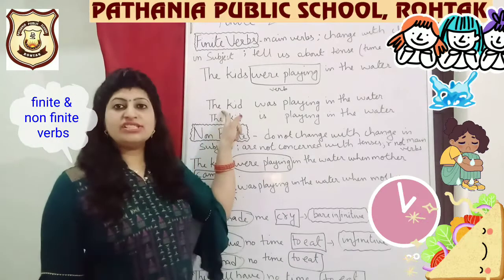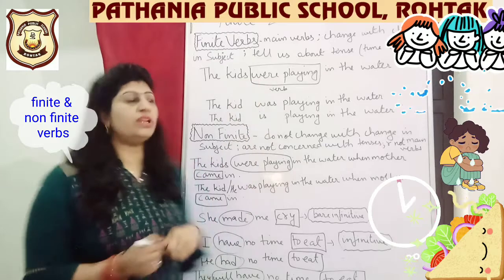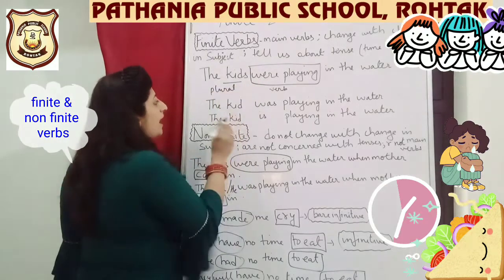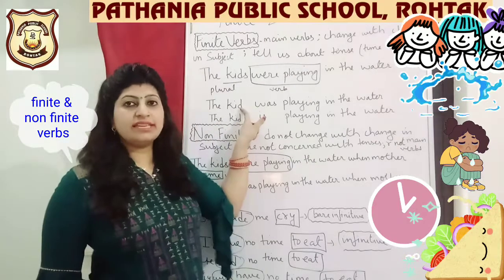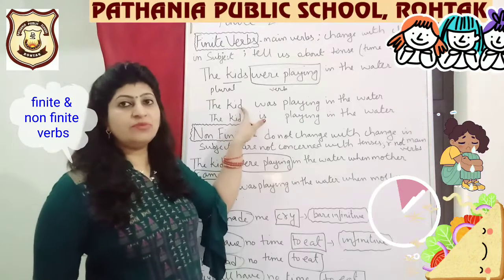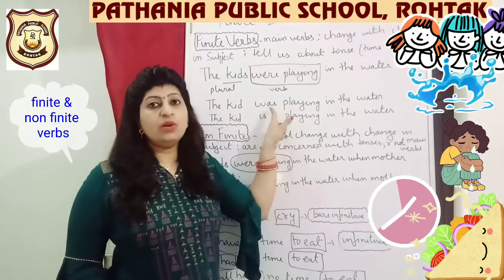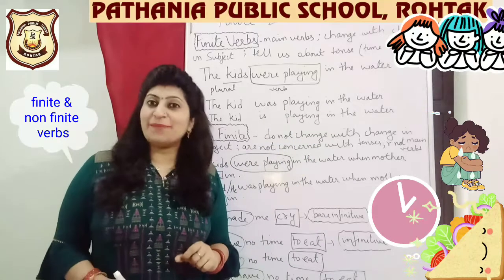I have changed the subject. Kids was here. It was plural. So I am making it singular. When I have made it singular, then I am writing the kid was playing. The kid was playing in the water. I am not saying the kid were playing.